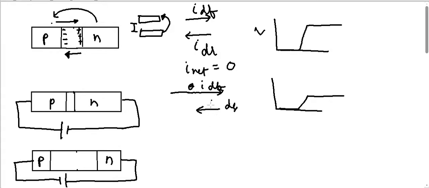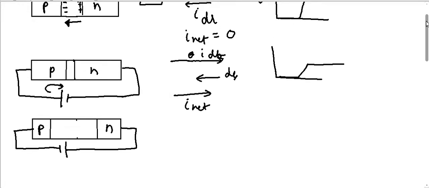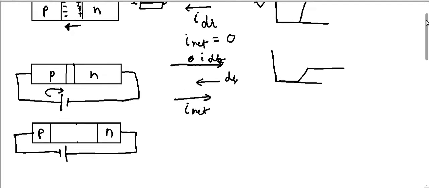So now there will be a net current along the battery. So there will be an I net along this circuit. What happens in the second case? One thing to notice here, we'll discuss that after some time, but let us first discuss what will happen in this case.